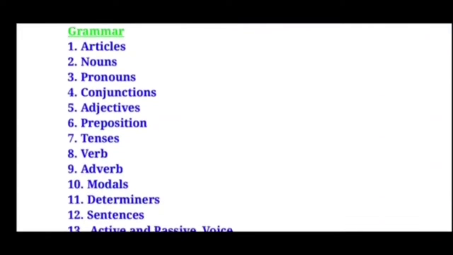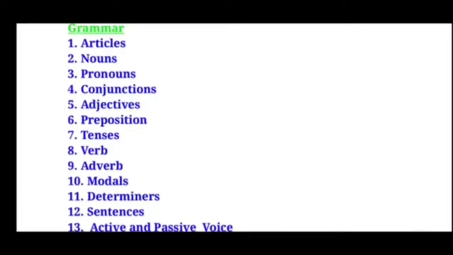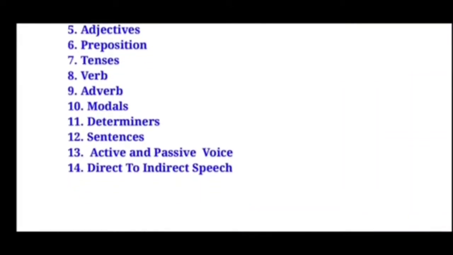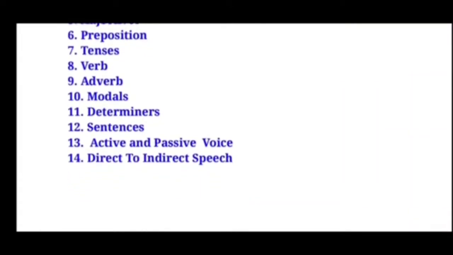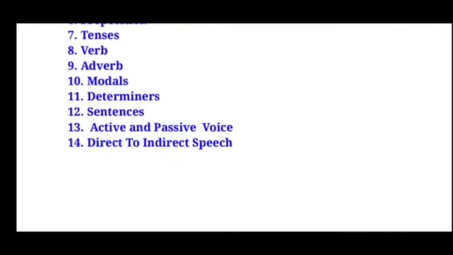Next, moving on to the grammar part. 14 grammar chapters you are going to have completely. From chapter 1 to 14, first is articles, second is nouns, third is pronouns, fourth is conjunctions, fifth is adjectives, sixth is prepositions, seventh is tenses, eighth is verbs, ninth is adverbs, 10th is modals, 11th is determiners, 12th is sentences, 13th is active and passive voice, 14th is direct and indirect speech.